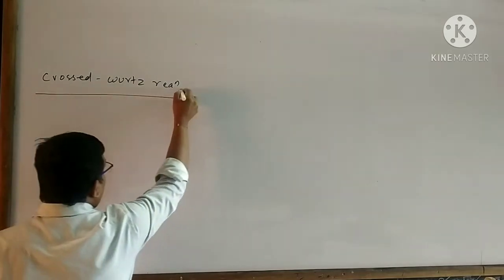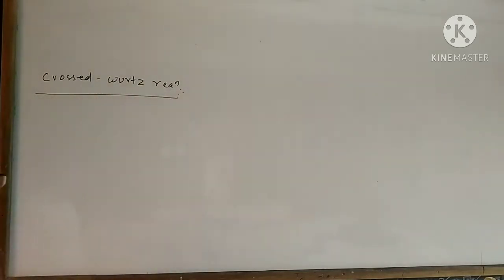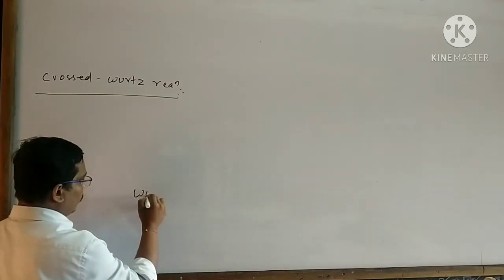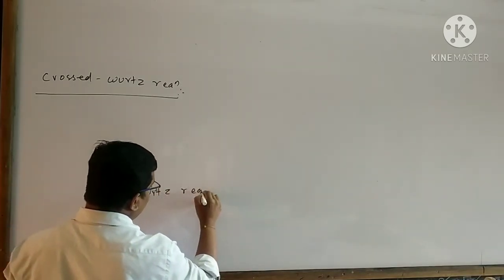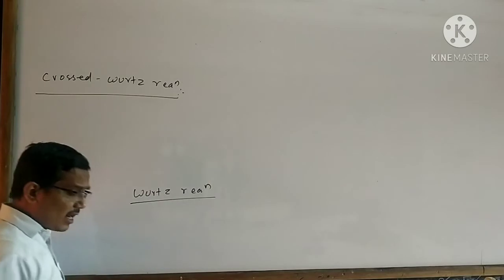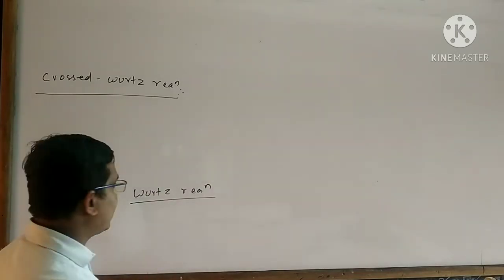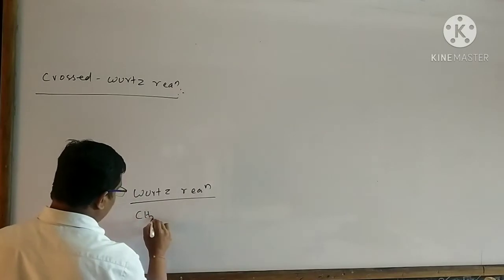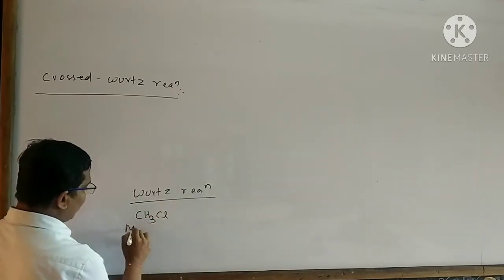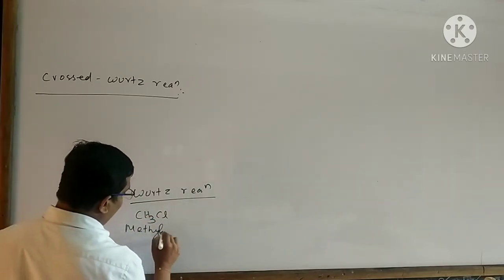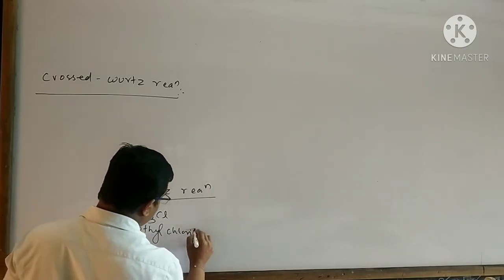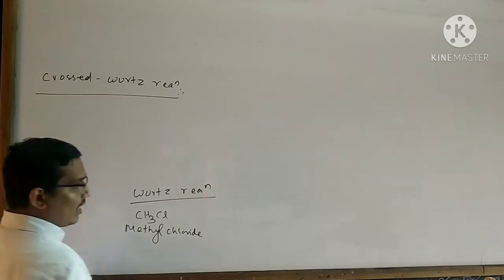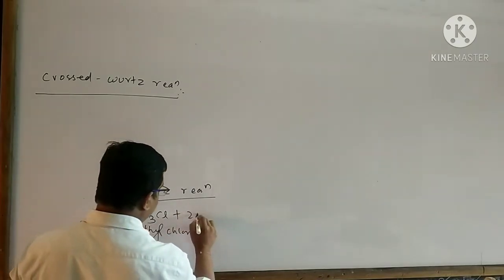Before going to the crossed Wurtz reaction, it is important to remember the Wurtz reaction. In the Wurtz reaction, the same type of alkyl halide is taken for the reaction. Suppose I take methyl chloride as one reactant, then I must take methyl chloride as the other reactant.